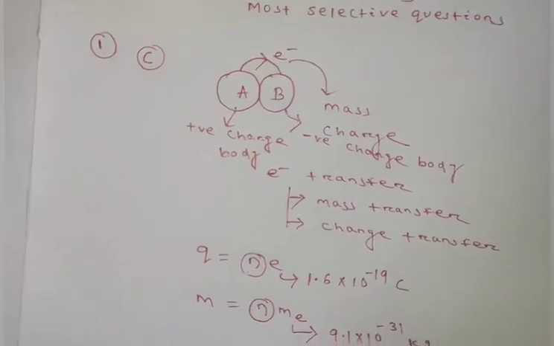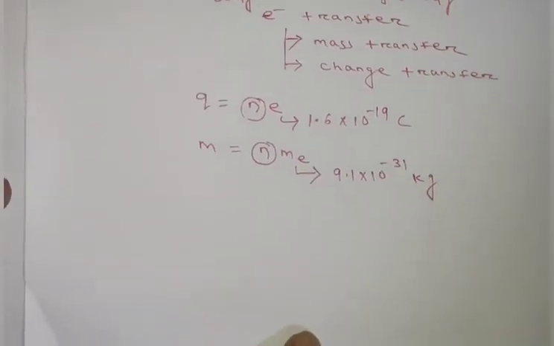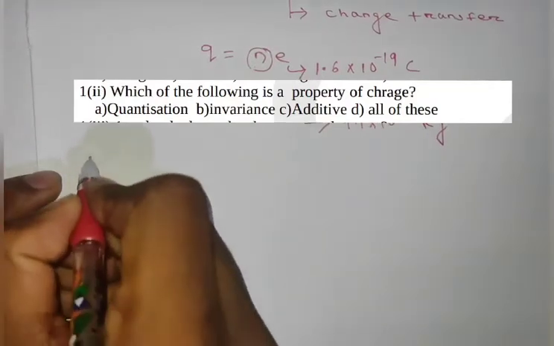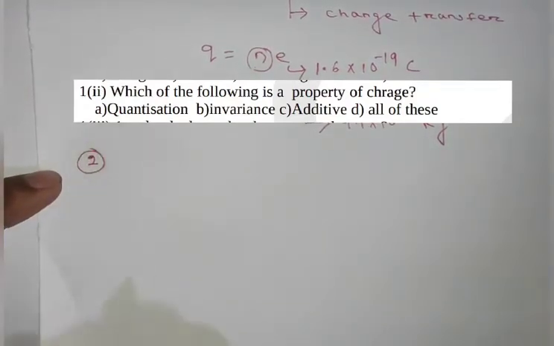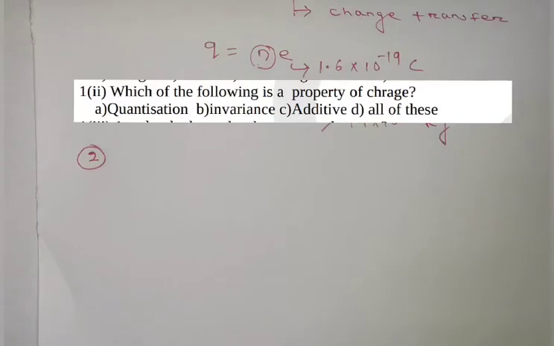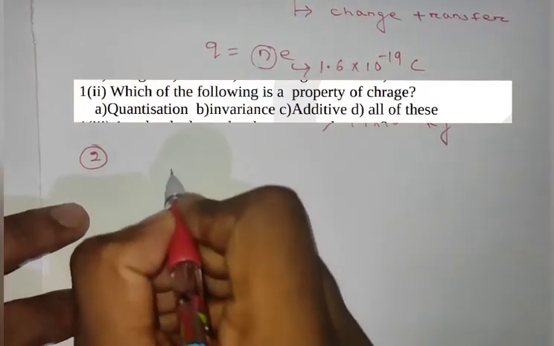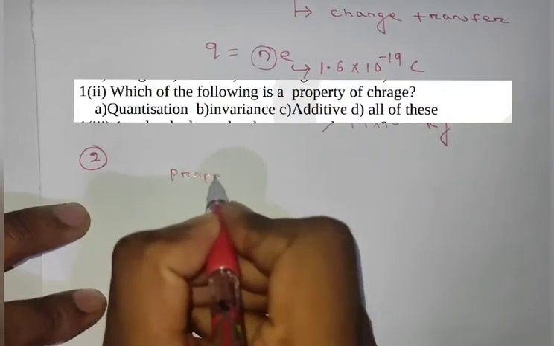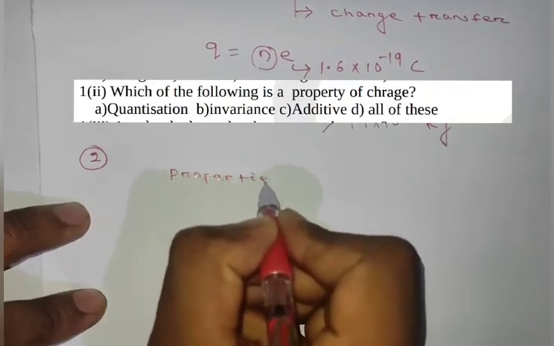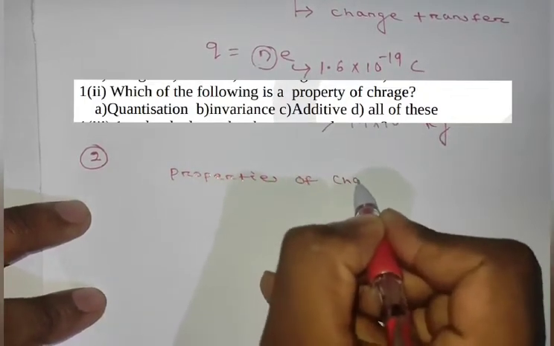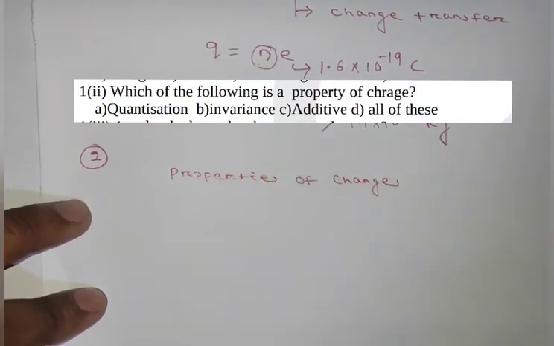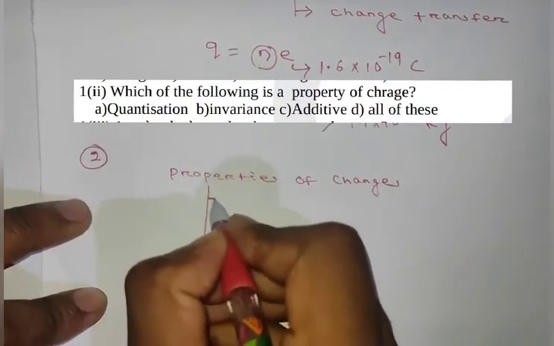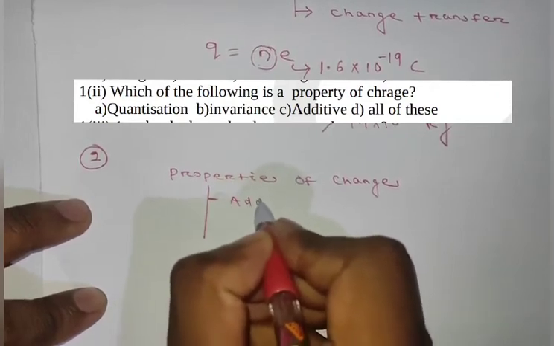So now we will come to the second MCQ question. So what was the question? The question was, which of the following is a property of charge? I am repeating, which of the following is a property of charge? We know the properties of charge. Basically there are 4 properties of charges. First is additive nature of charge.